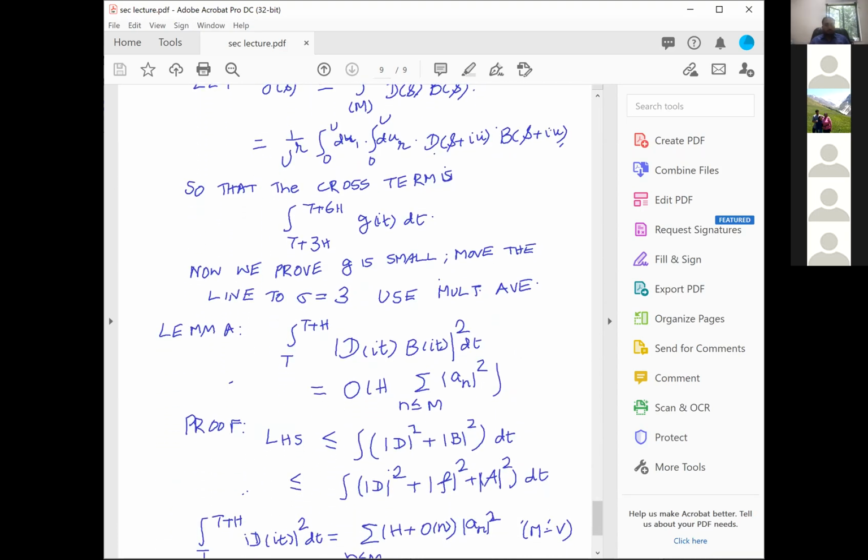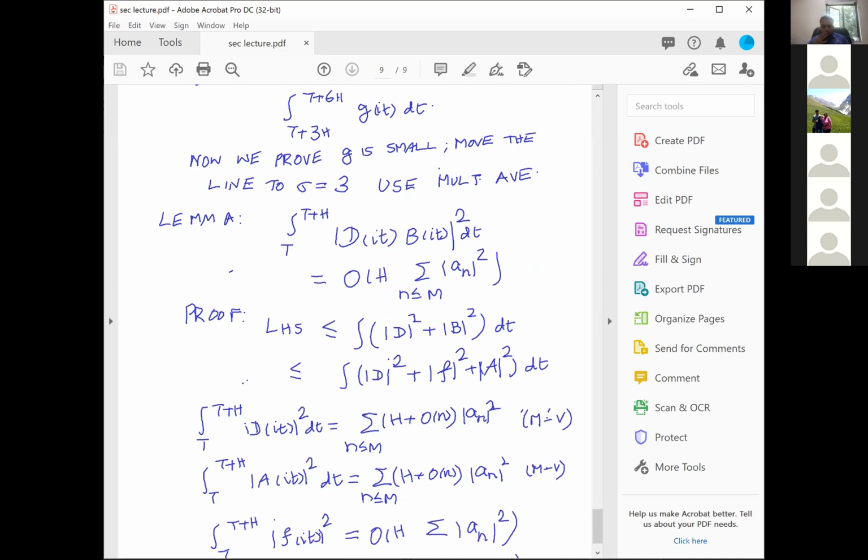And then I want to bother about the cardinality of |a(it)|². That also I have no problem with, because again that is a Dirichlet polynomial. Since it is a Dirichlet polynomial, |a(it)|² is equal to summation n not exceeding M of h plus O of n into |a_n|², again by Montgomery. The only problem is |f|².